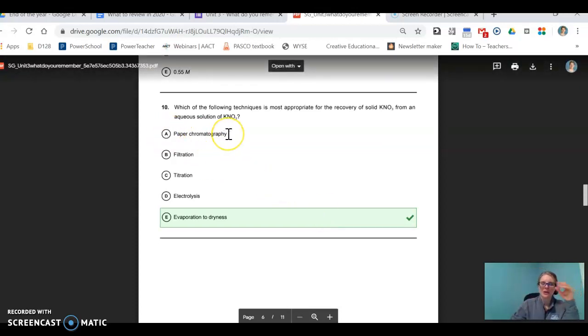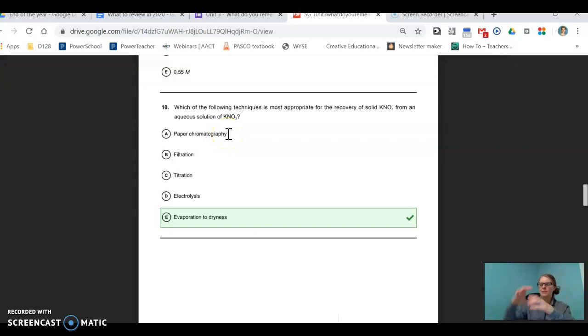Paper chromatography. What we did with that was we had a piece of paper, or think of any piece of paper in general, like a paper towel or a coffee filter. If you put an ink mark on there and then the water absorbs, it spreads the ink. Paper chromatography, or chromatography in general, spaces things out or separates them based on polarity. Not what we're doing here.